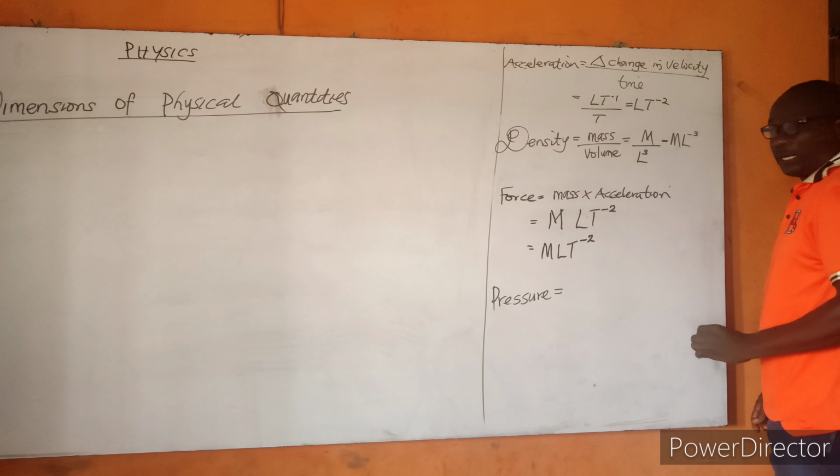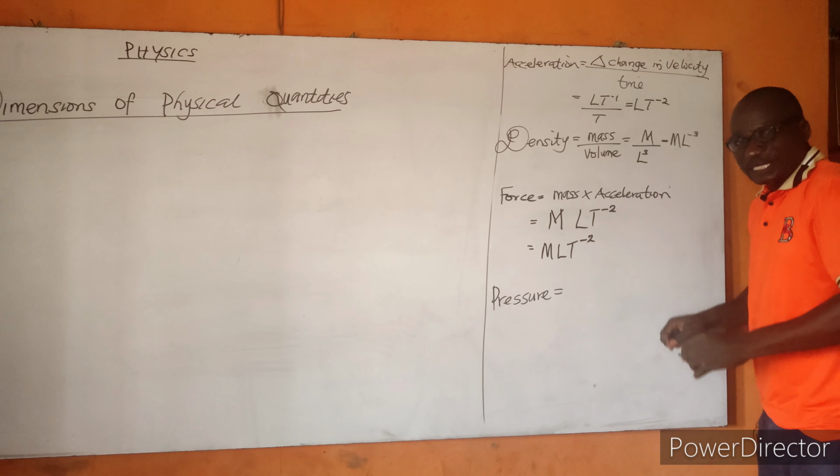What is pressure? That is a force acting on a given area, that is force over area. Now, we have just dimensioned force. And what is our force? That's M L T raised to the power of minus 2, over area. And what is our area?